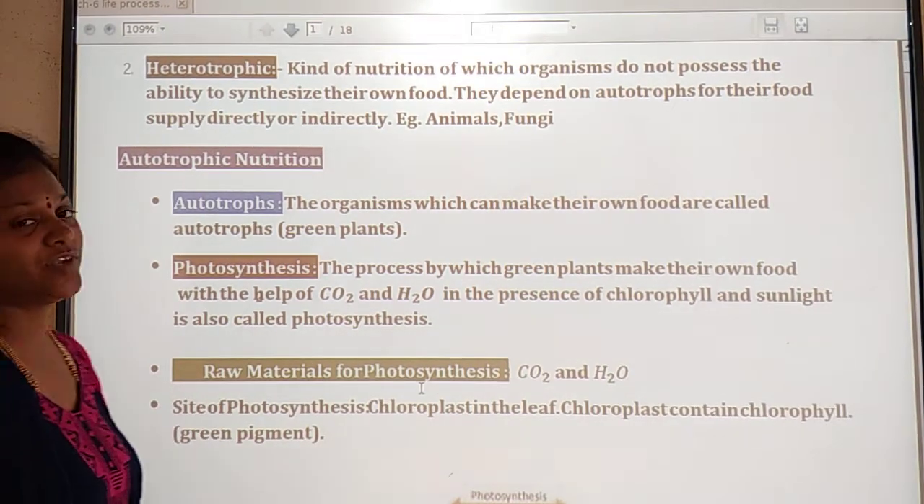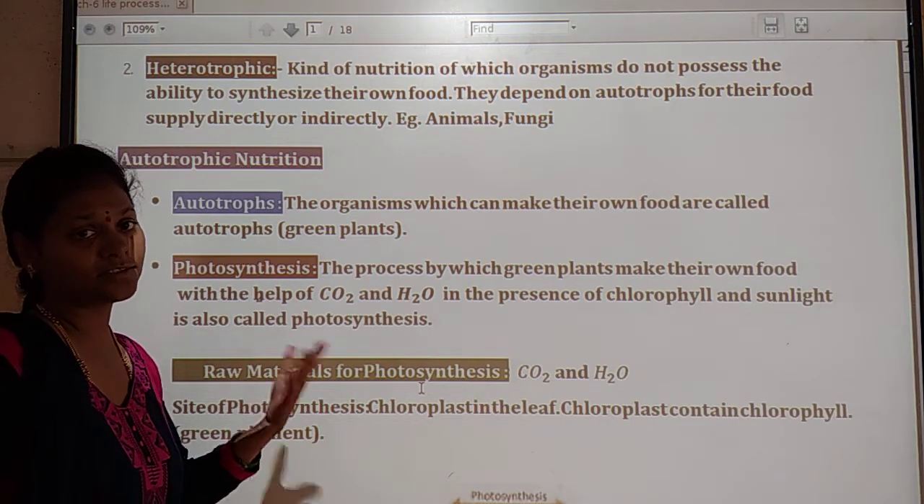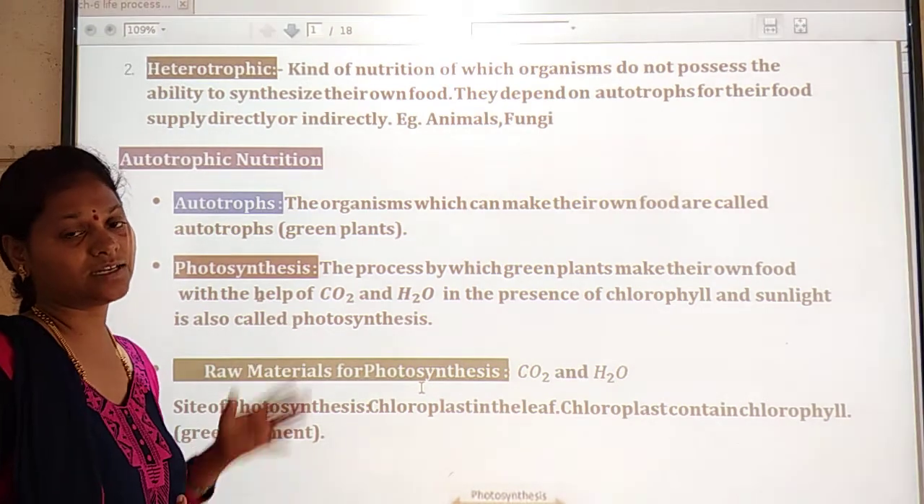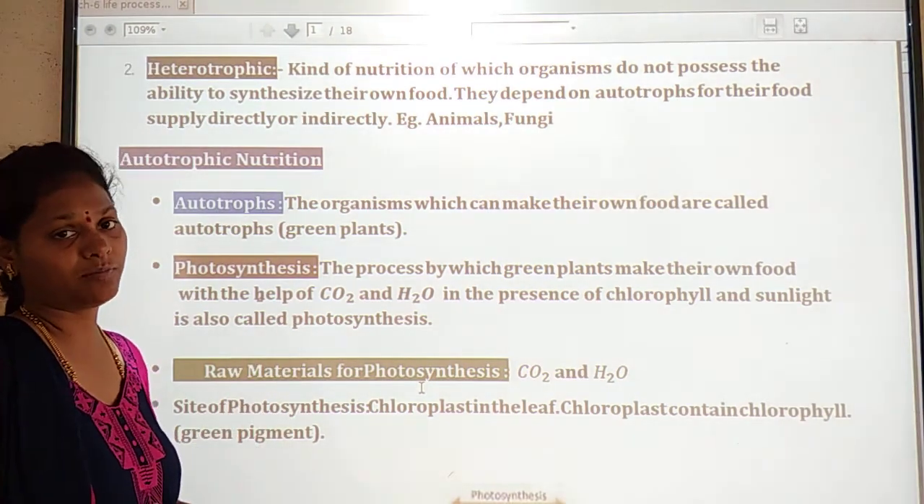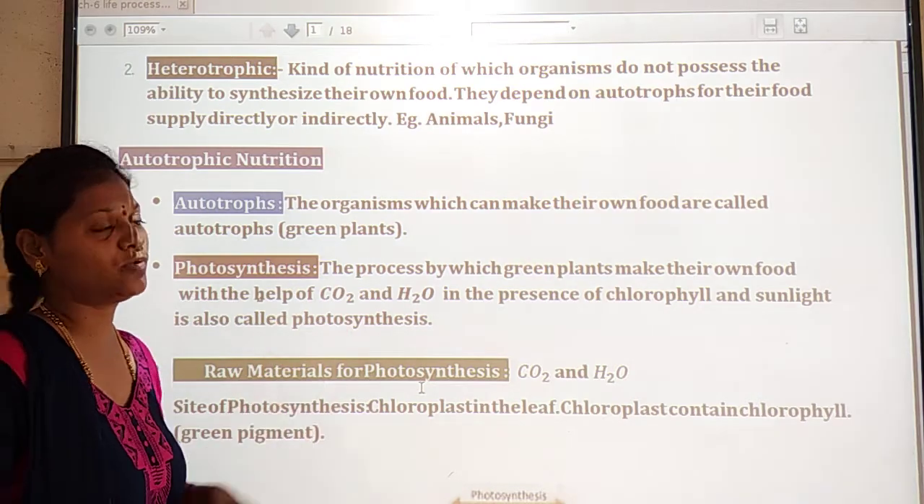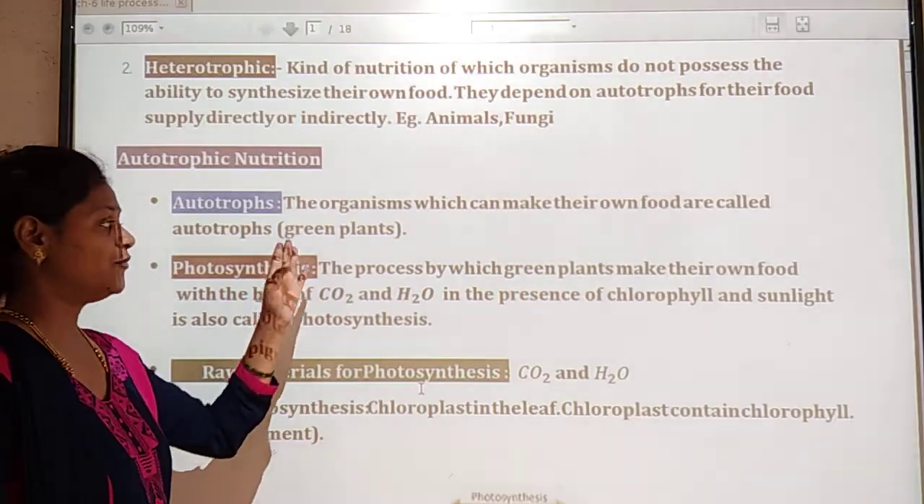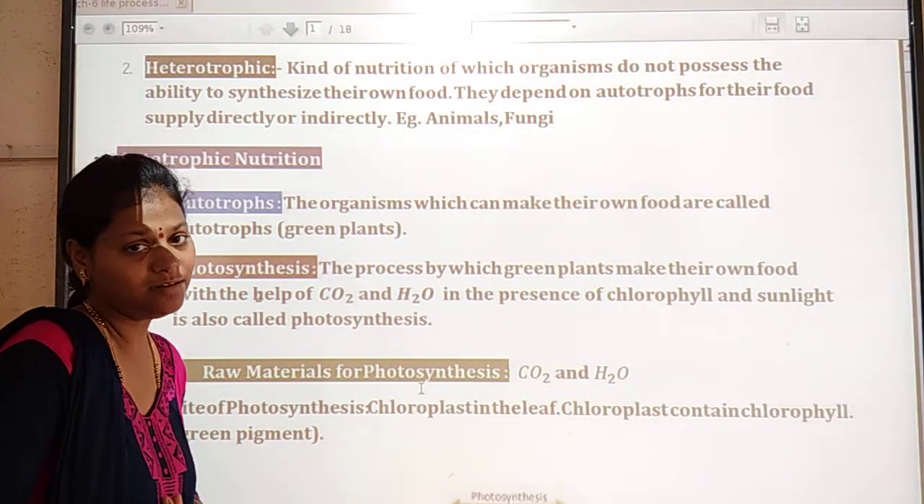We already know about the autotrophs. Autotrophs can synthesize their own food with the help of sunlight, water and also carbon dioxide. The organisms which can prepare their own food are called autotrophs. Obviously the example is the green plants.